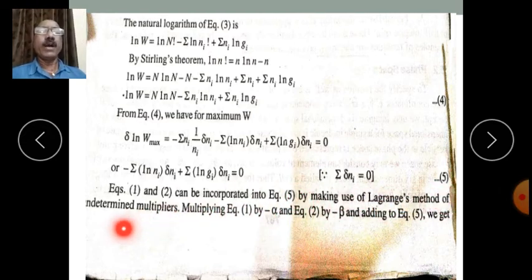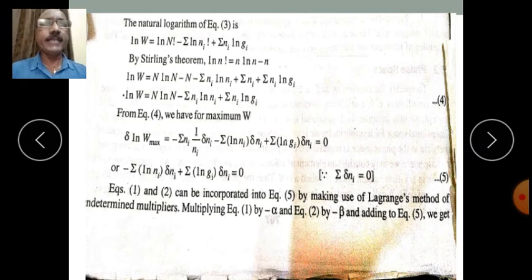So equations 1 and 2 can be incorporated in equation 5 by making use of the Lagrange method of undetermined multipliers. In order to find maxima or minima, there is a method in mathematics which is called the Lagrange method of undetermined multipliers.